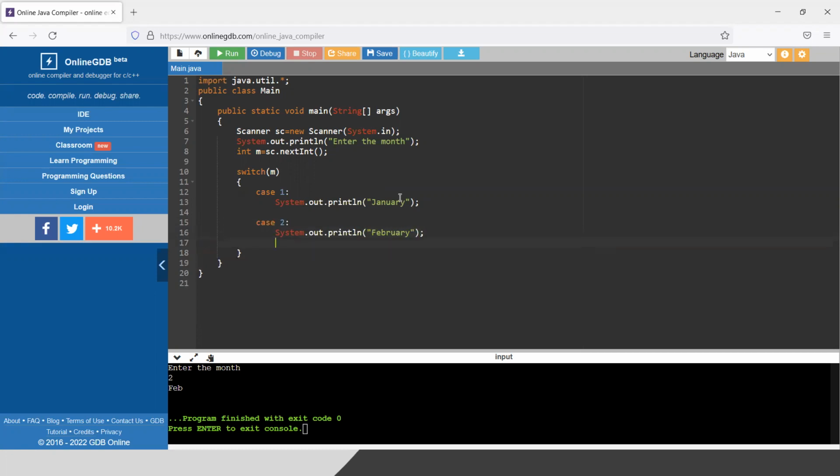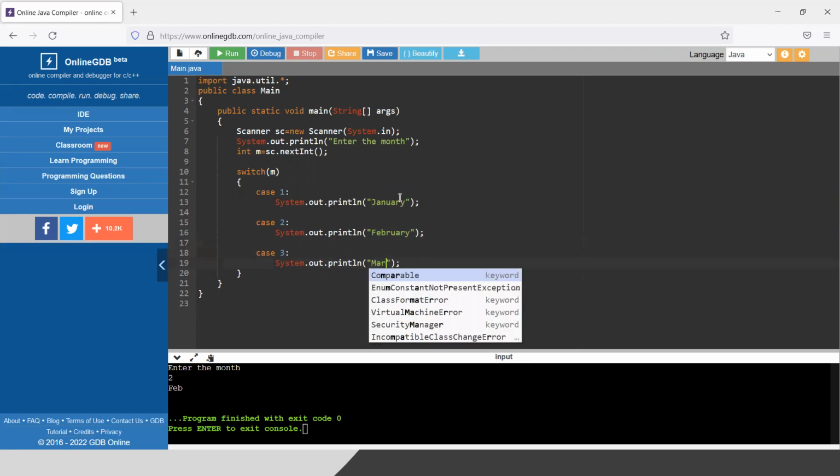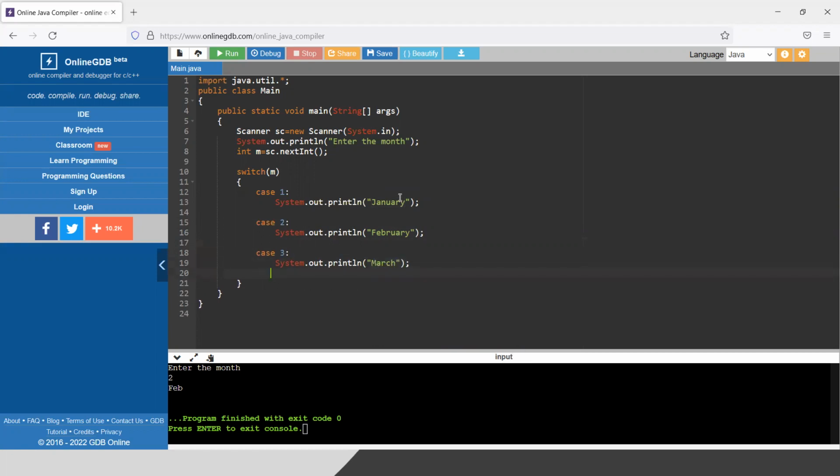Next, when the value of m will be 3. It is very simple, but it is a new kind of syntax, so you need to remember that. It is simpler than if itself. So this is case 3.